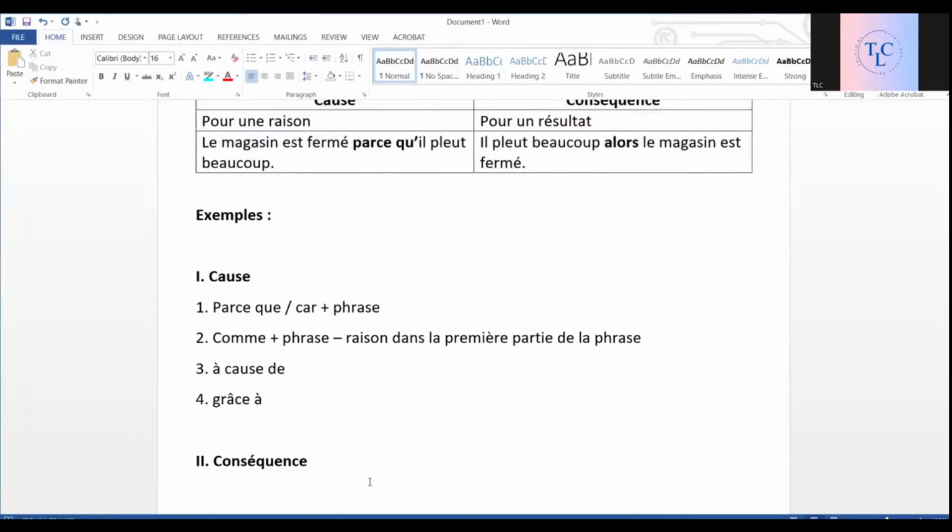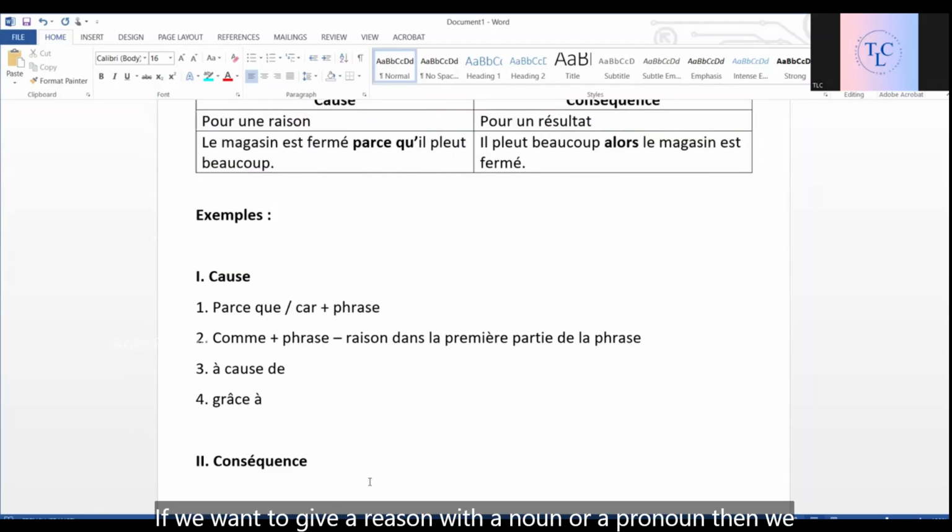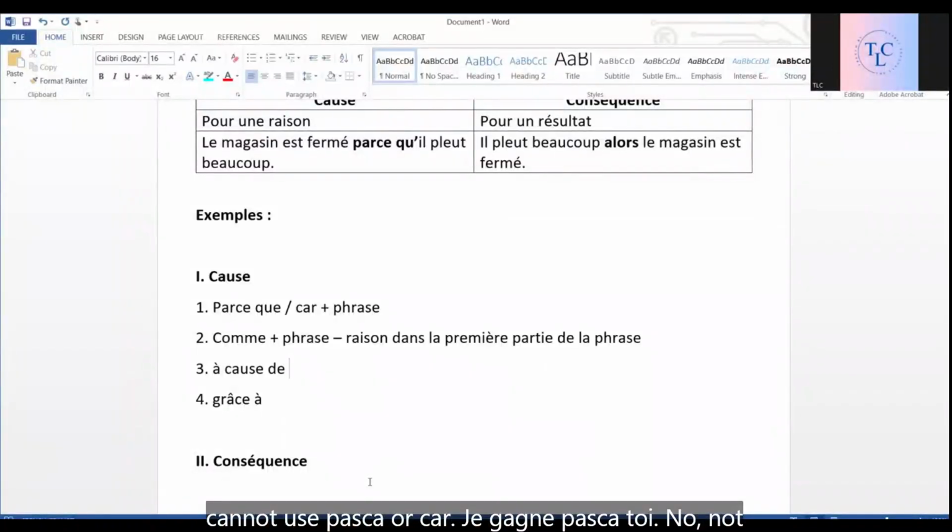Now, à cause de and grâce à. If we want to give a reason with a noun or a pronoun, then we cannot use parce que or car. J'ai gagné parce que toi. No, not possible. I cannot use parce que there because it's just toi. It's a noun. It's not a sentence.